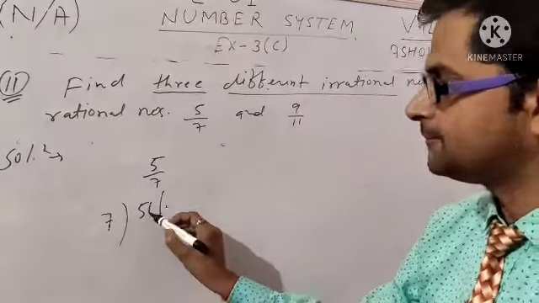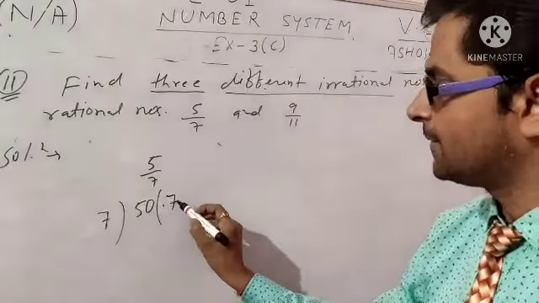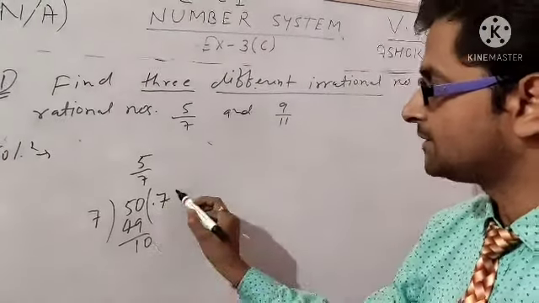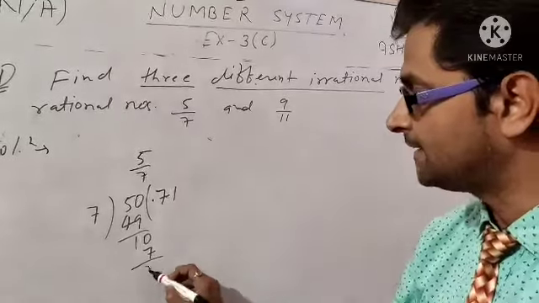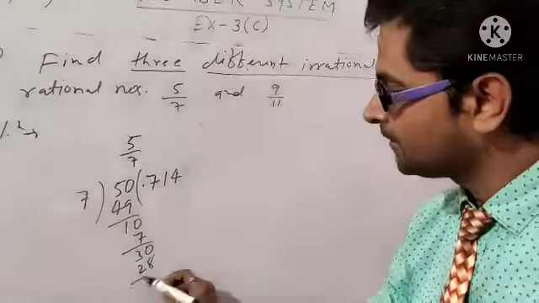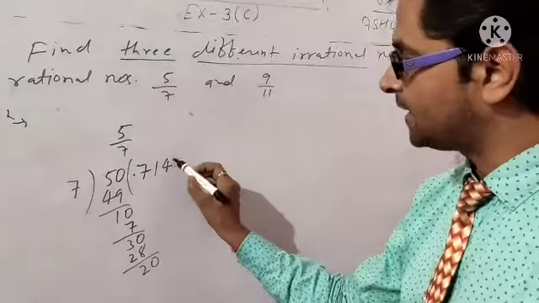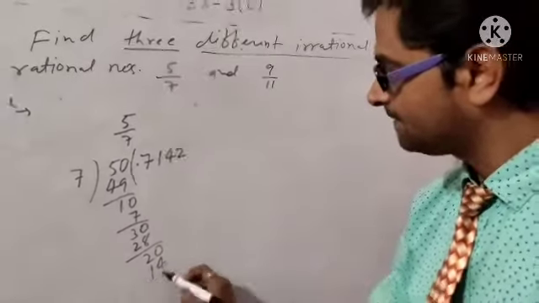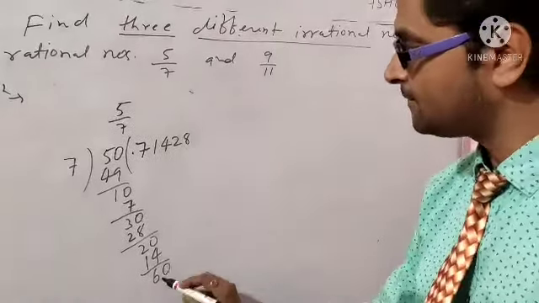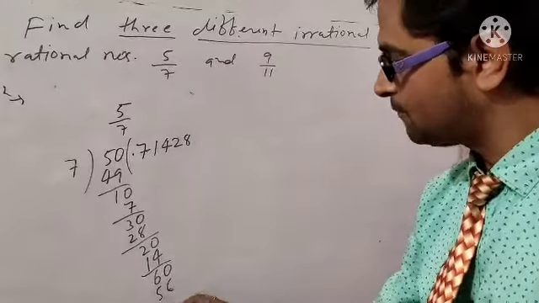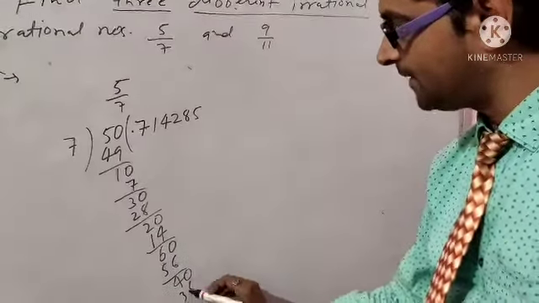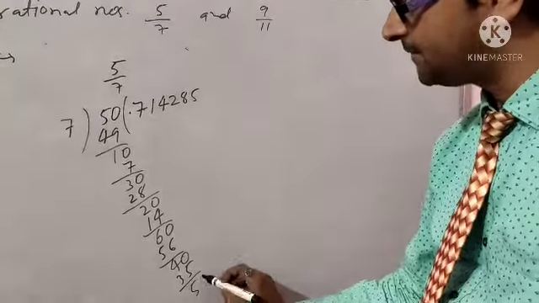Put here 0.50. 7 7s are 49, remainder 1, 0; 7 1s are 7, 3, again 0; 7 4s are 28, 2, 0; 7 2s are 14, 6, 0; 7 8s are 56, 4, 0; 7 5s are 35, again 5, 0.